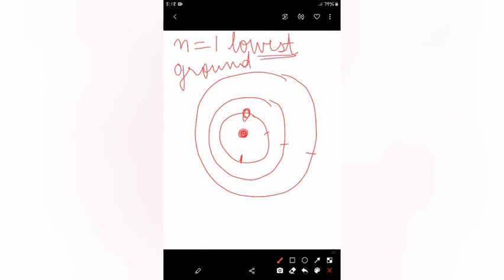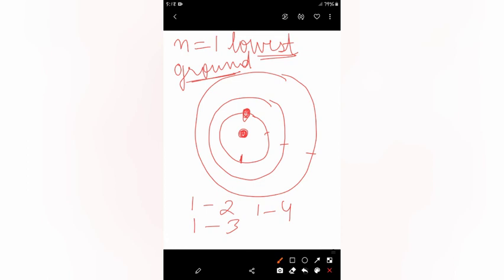Now if an electron is in n is equal to 1, when the electron is in the ground state, then it can absorb an adequate amount of energy and jump into higher orbits. It means it can jump from 1 to 2, 1 to 3 or 1 to 4 depending upon the amount of energy absorbed.